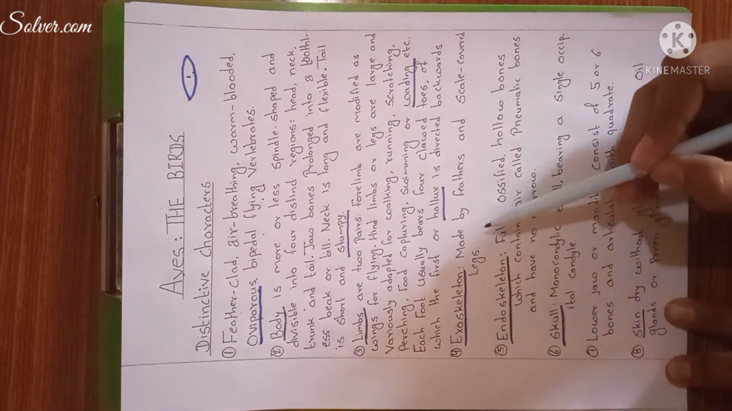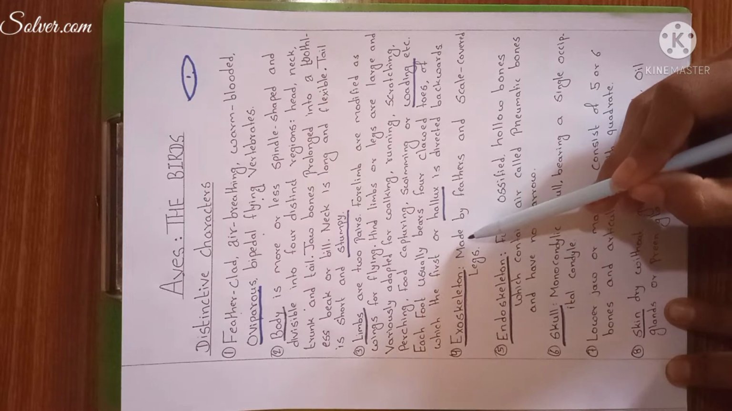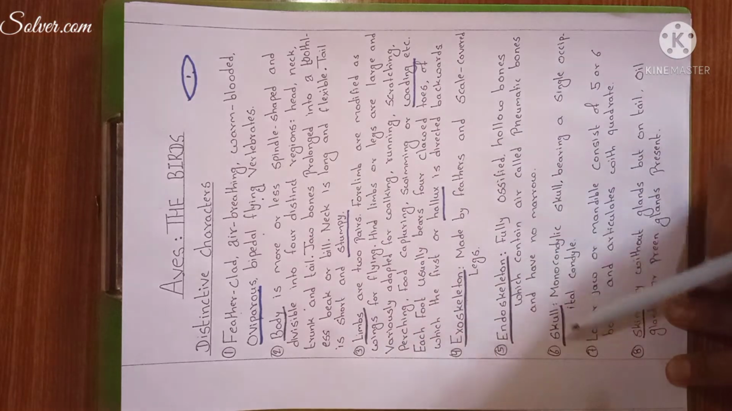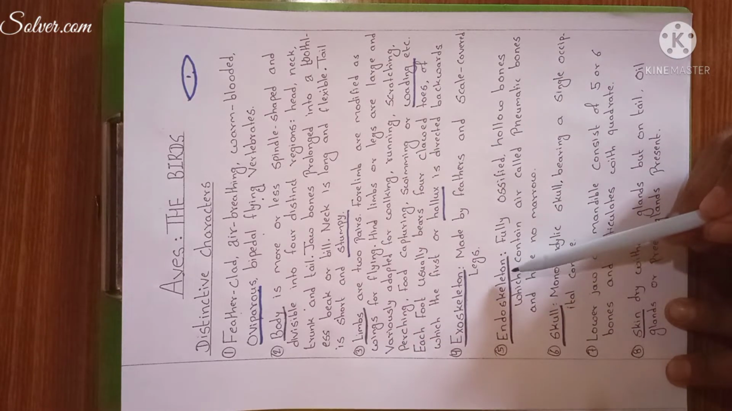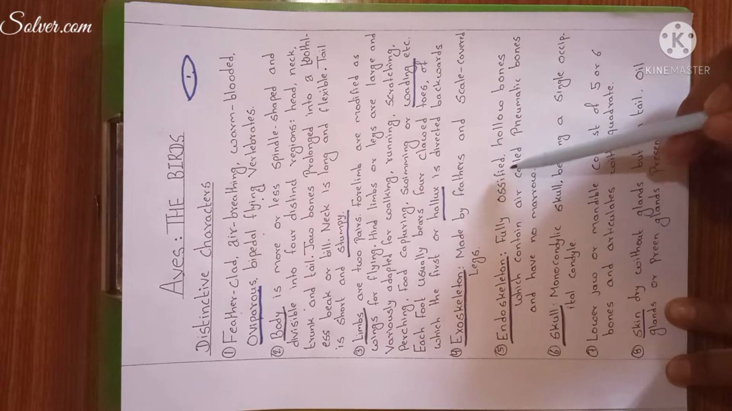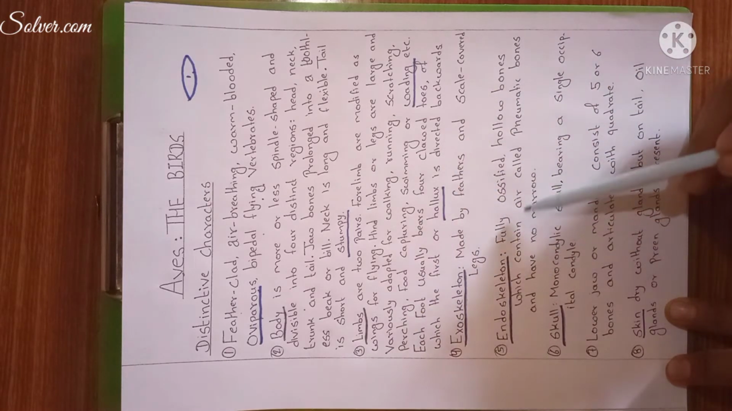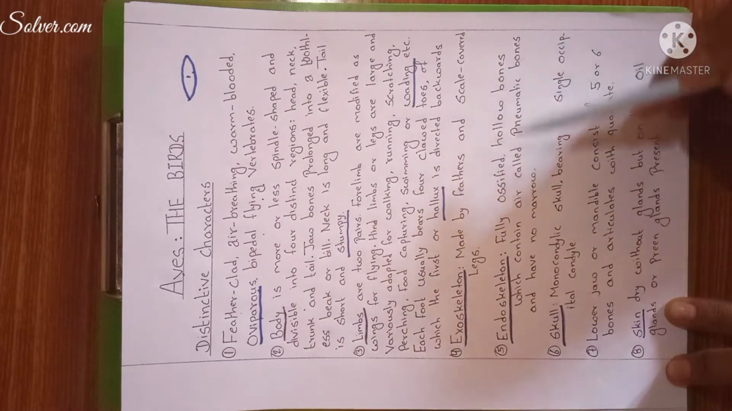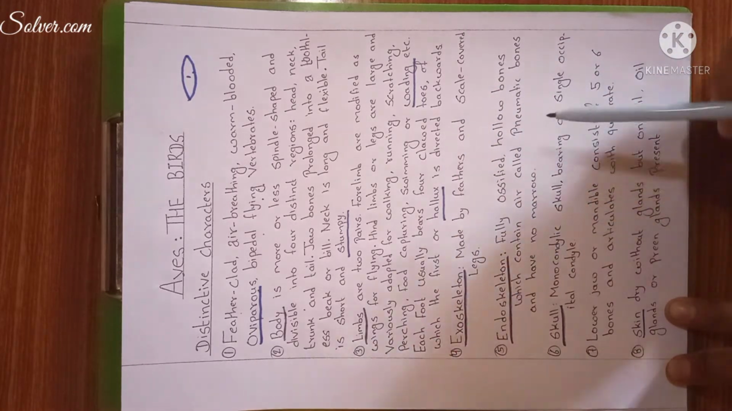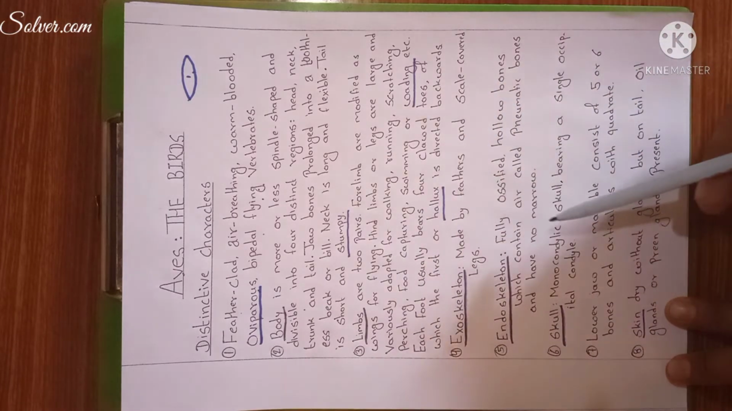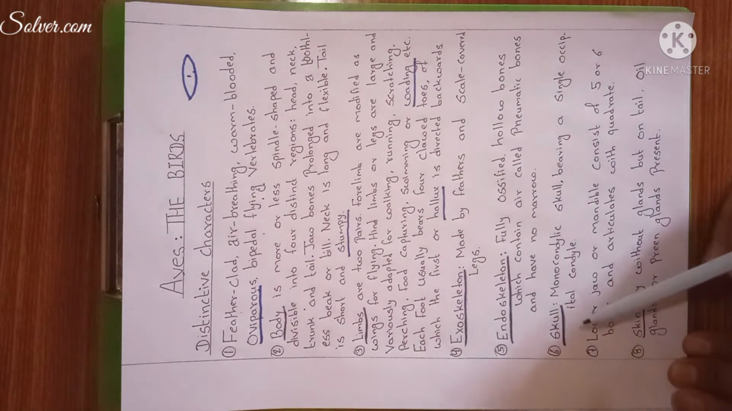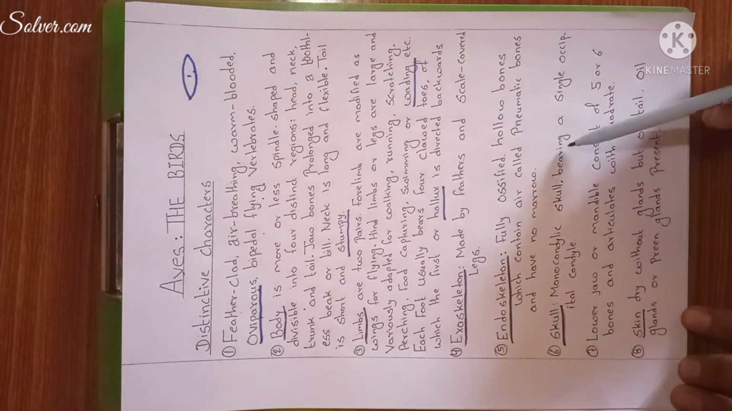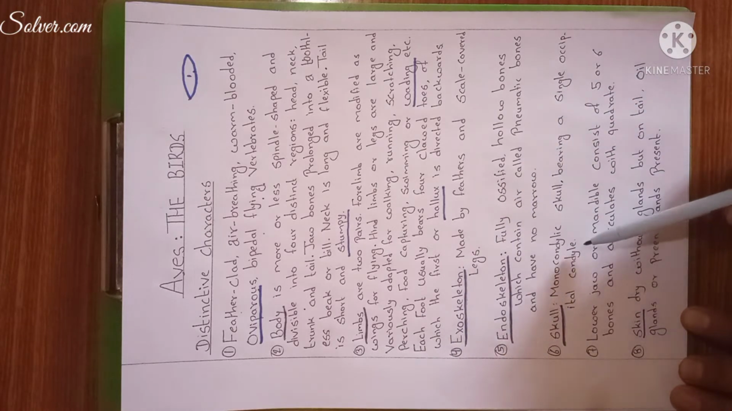Fourth, exoskeleton. Exoskeleton means outer surface is made by feathers and leg is covered by scales. Endoskeleton means inner body, fully ossified, bony, hollow bones, which contain air, called pneumatic bones, and have no marrow. Then skull, monocondylic skull, bearing a single occipital condyle.